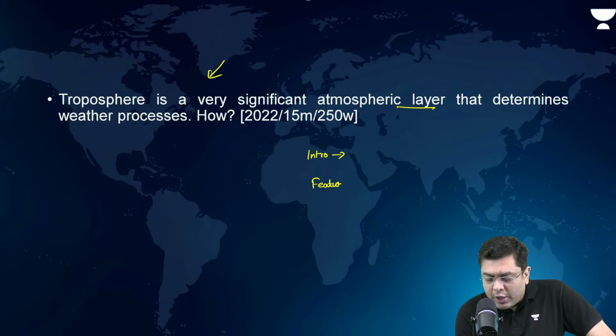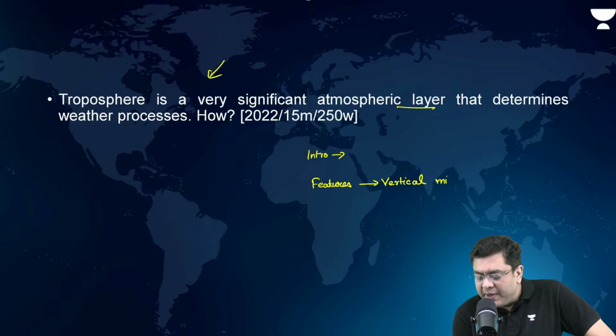Features. Now here, vertical mixing of air. Why do you have vertical mixing of air? Due to the positive lapse rate, right? After that, you also have to mention that atmospheric circulation is restricted within the troposphere.